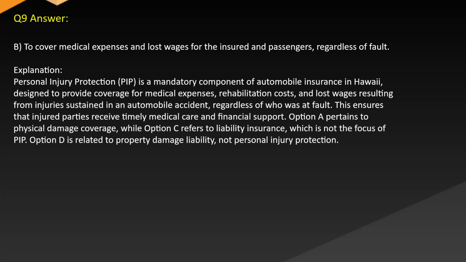Explanation. Personal injury protection (PIP) is a mandatory component of automobile insurance in Hawaii, designed to provide coverage for medical expenses, rehabilitation costs, and lost wages resulting from injuries sustained in an automobile accident, regardless of who was at fault. This ensures that injured parties receive timely medical care and financial support. Option A pertains to physical damage coverage, while Option C refers to liability insurance, which is not the focus of PIP. Option D is related to property damage liability, not personal injury protection.